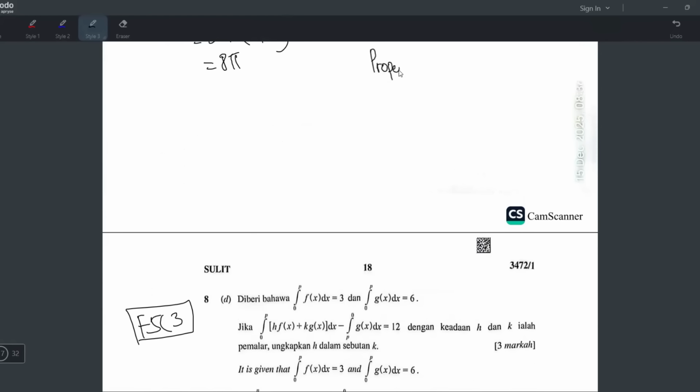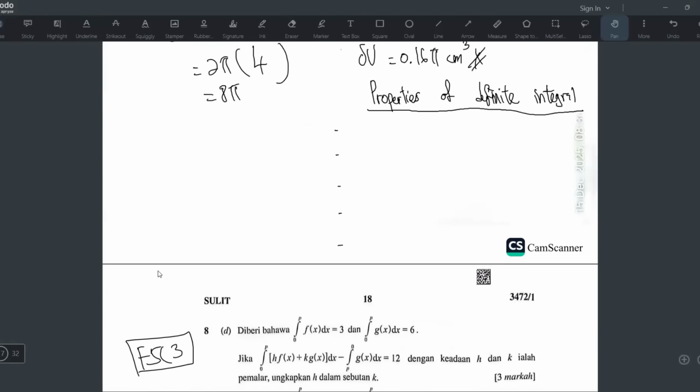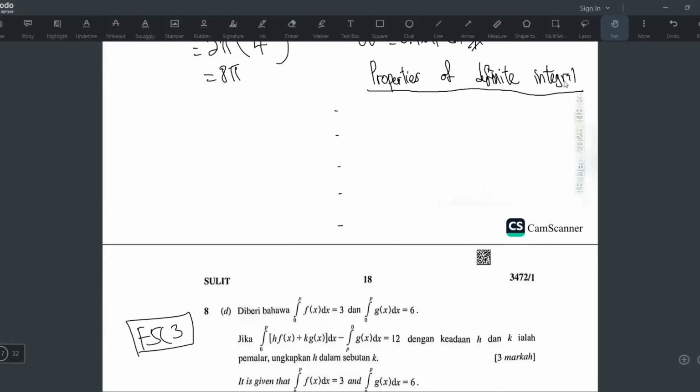So properties of definite integral. What is properties? Ciri-ciri. Definite integral is kamiran tentu. Kamiran tentu means when you have the numbers, when you have a number on top and at the bottom for the integration. So there's five properties, and they always ask this in paper 1, right? If you do a lot of trial papers, you know. Every time in paper 1 they like to ask about the definite integral properties.